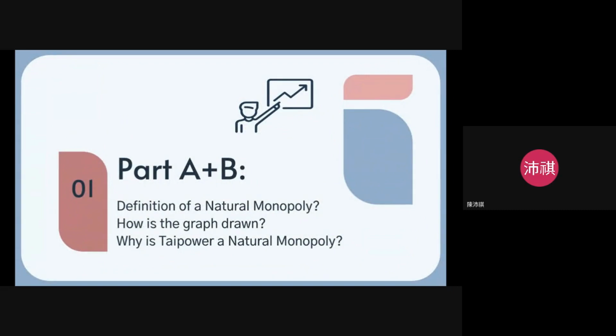Part A is asking you to define what a natural monopoly is, as well as how the graph is drawn with the average cost curve, the average variable cost curve and the marginal cost curve. Then part B asks for an explanation of why Thai Power is considered a natural monopoly.